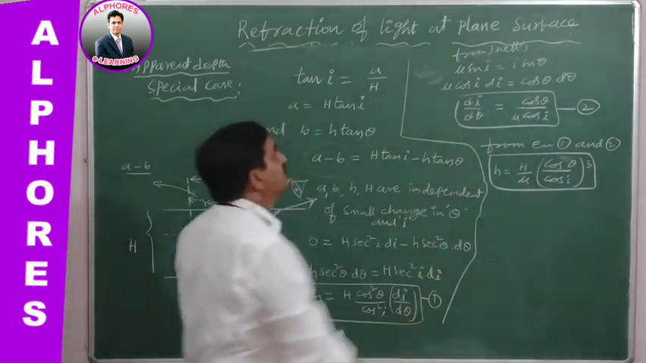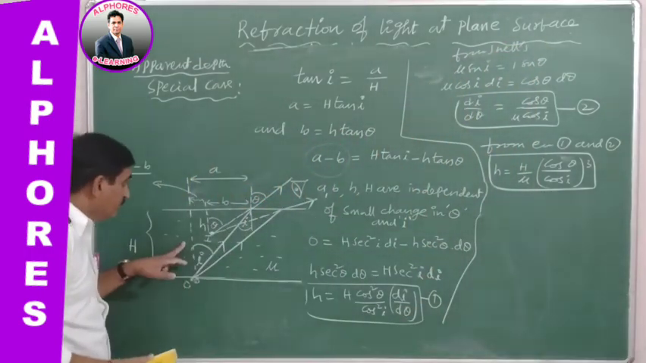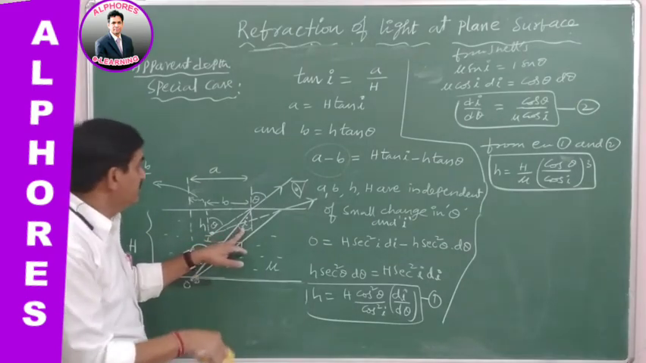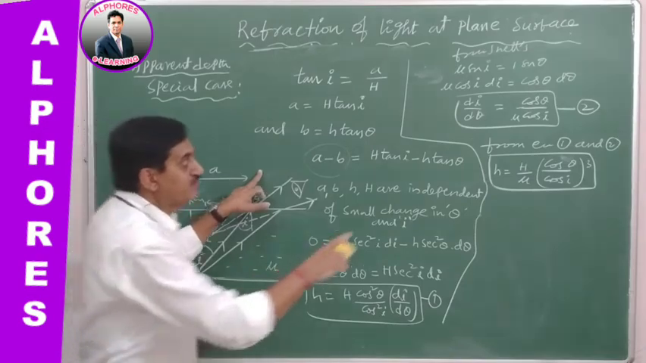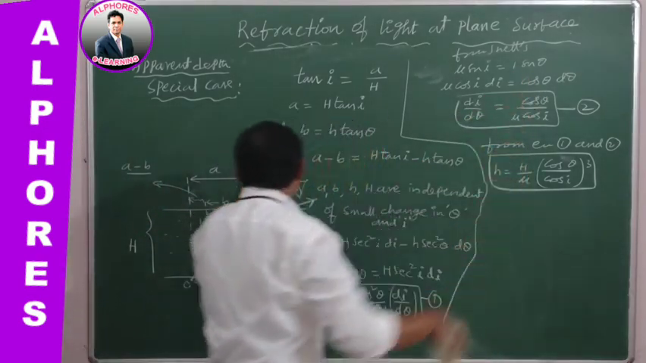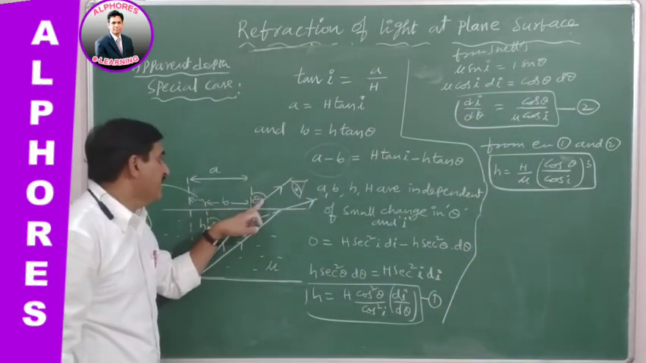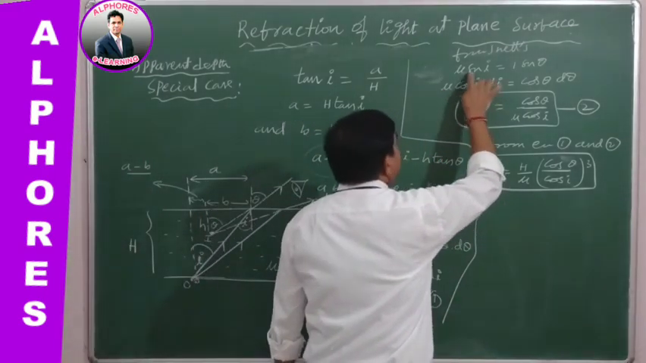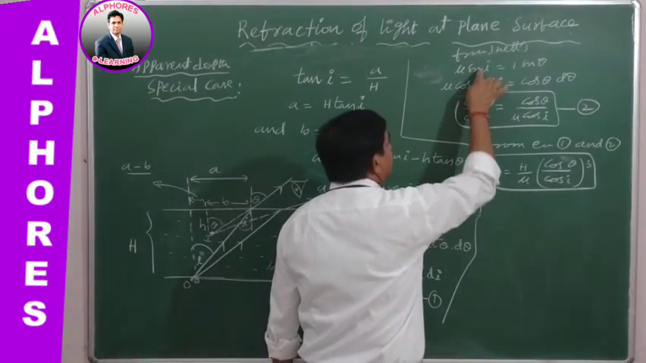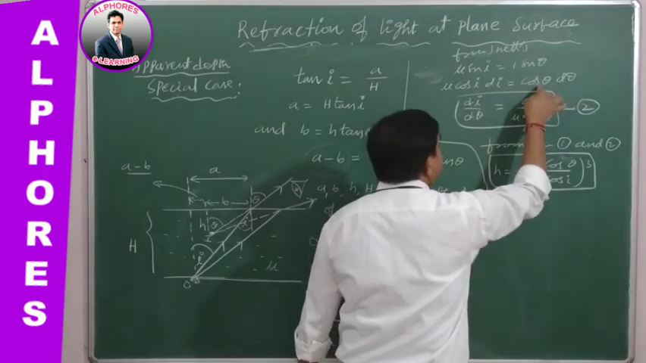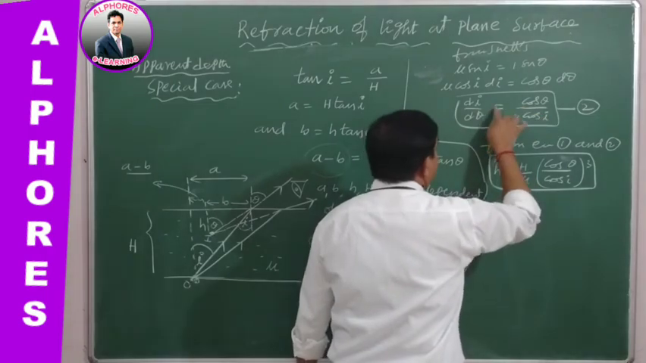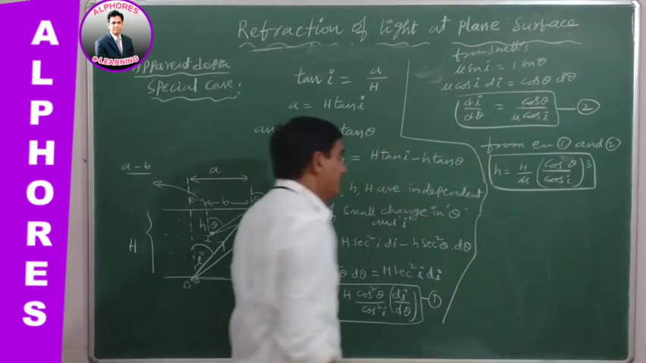From Snell's law, mu times sine of the angle of incidence in the medium is equal to the outside refractive index, which is 1, times sine of the angle of refraction, sine theta. Differentiate this: mu cos I di is equal to sine theta cos theta d theta. So di by d theta is calculated as cos theta by mu cos I.